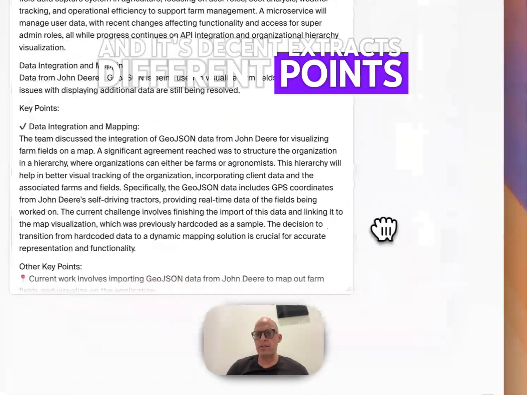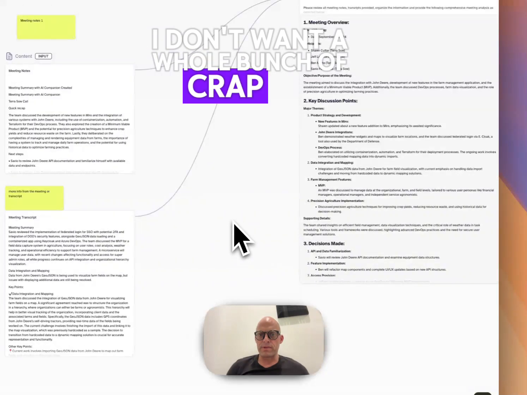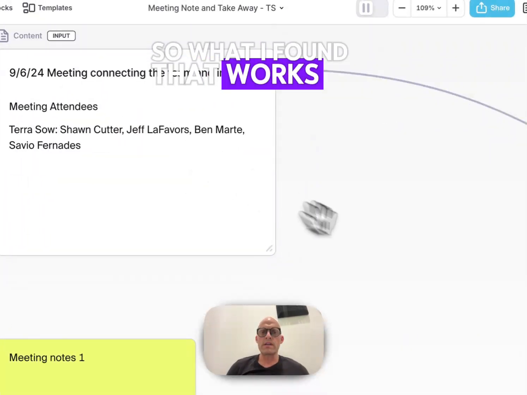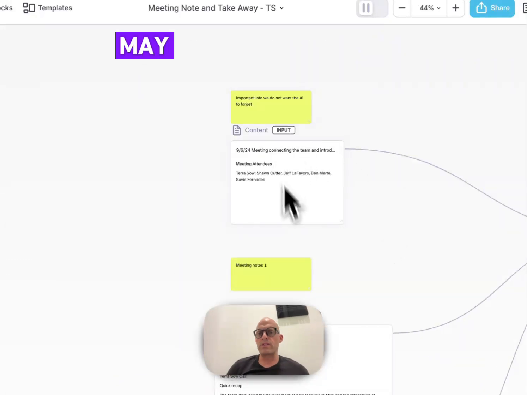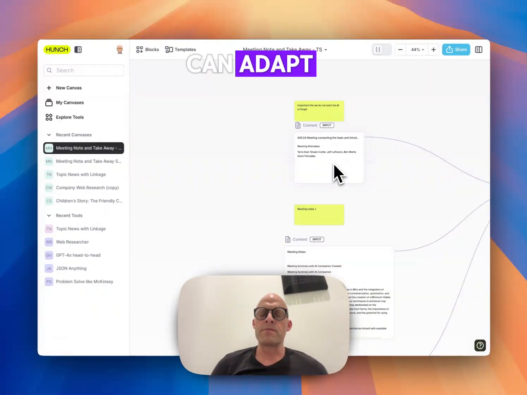It extracts different points. But I don't want multiple sources. I don't want a whole bunch of crap to deal with. I want one. So what I found that works is, it may do something to improve this. It just comes from an API and I can adapt.